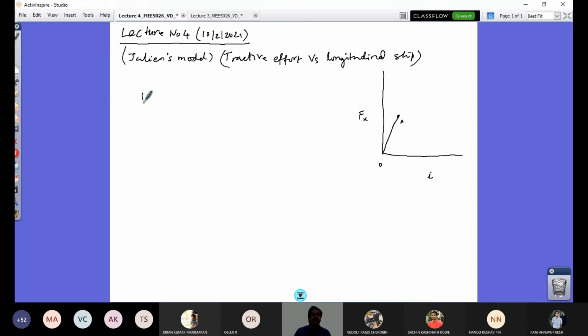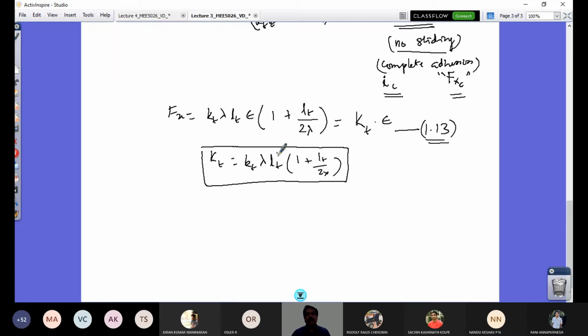What was that equation? We derived Fx equals mu P times W. Sorry, it's not mu P times W. What was the equation we derived finally in this? KT, capital KT into epsilon, right?